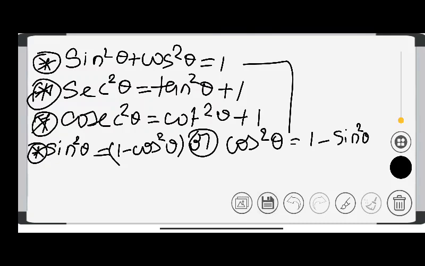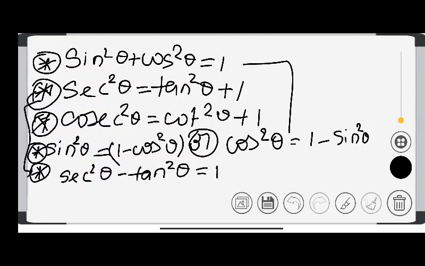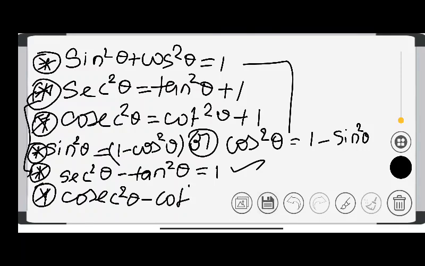Both are correct. And the second way of writing this one is secant square theta minus tan square theta is equal to 1. You can also write like this. And the last one, you can also write cosecant square theta minus cot square theta is equal to 1. Okay, so write down all the 6 identities.